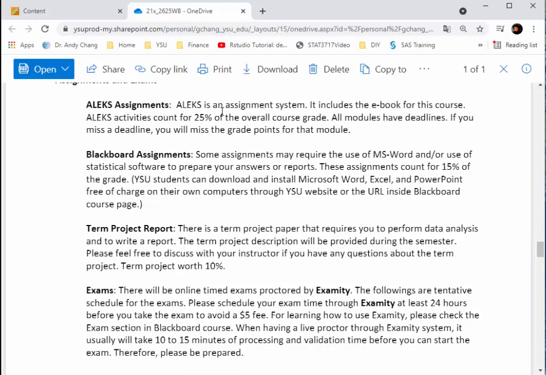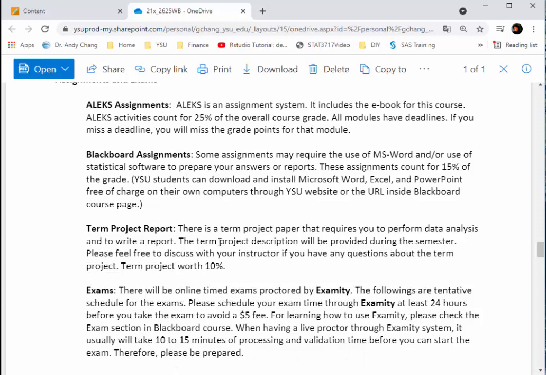In the very beginning, you'll be asked to do an initial knowledge check. Try the best you can to answer all the questions, because if you miss some of the topics, ALEX will ask you to practice questions from those topics. So if you end up missing all the questions, then you're going to have a lot of activity to work on. There will also be a Blackboard Assignment. You will see that in the Blackboard section. And there will also be a term paper. The details for the term paper will be announced in Blackboard.